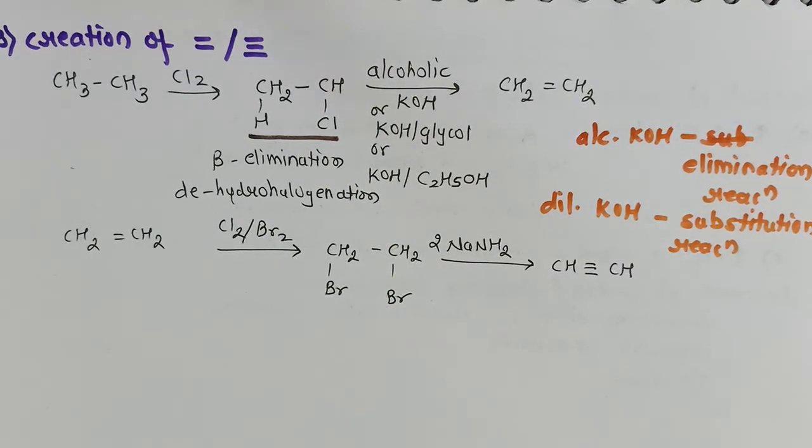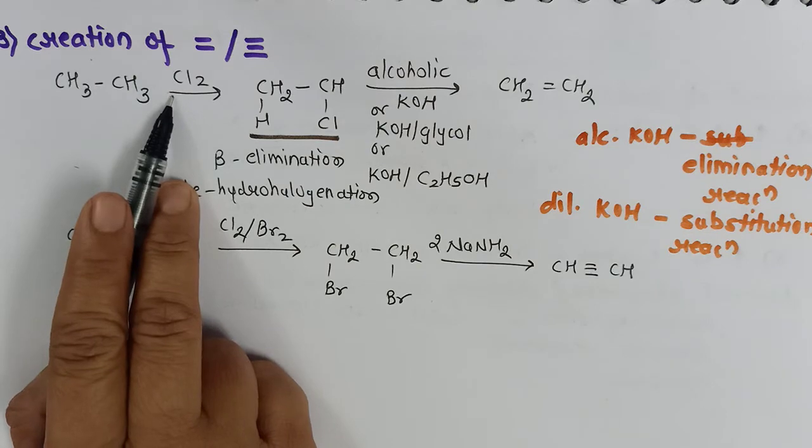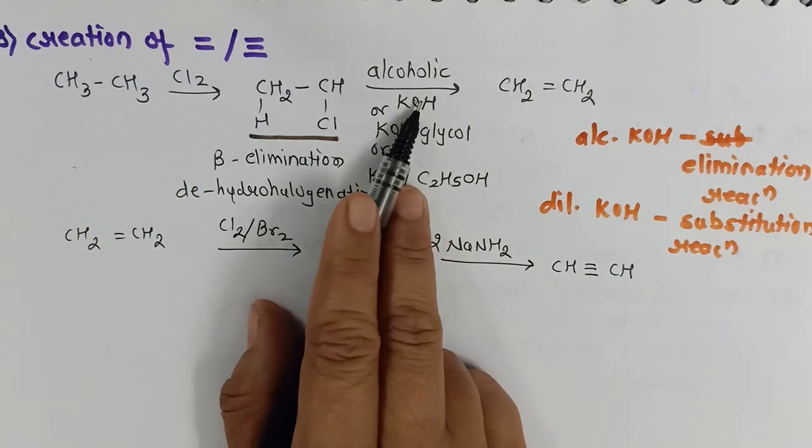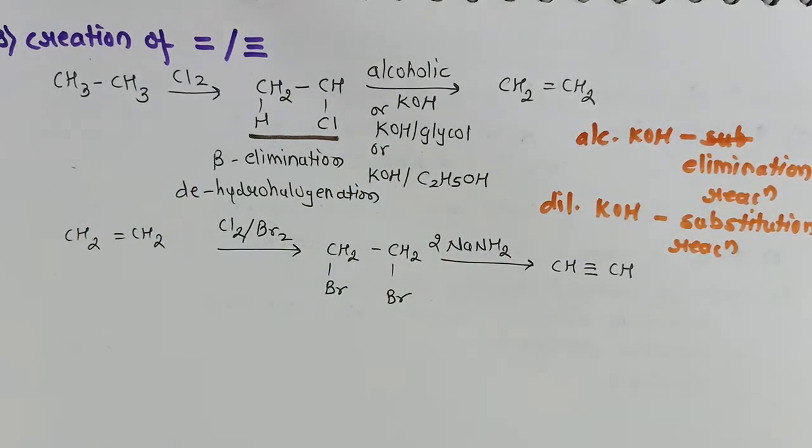So suppose you want to create the double bond or triple bond in a given chain, a given alkane, then first of all substitute the halogen and then make use of alcoholic KOH. If you want to convert it to alkyne, then use a sodamide.